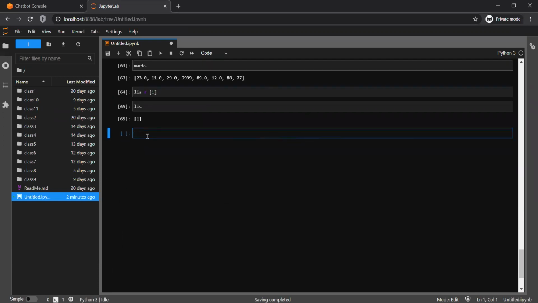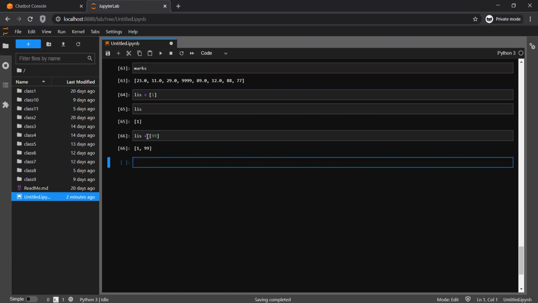Now I wanted to add one element here. So what I did, suppose 99. It is returning me the value list plus 99, but it doesn't modify the particular value. To modify a particular value, I have to either store it into the list this way, the one which I have shown you, or use another method. What is the other method? The append method, because the append method is going to modify the list.